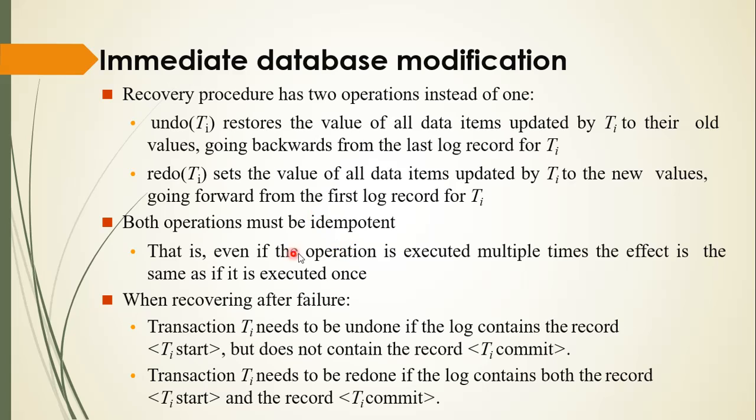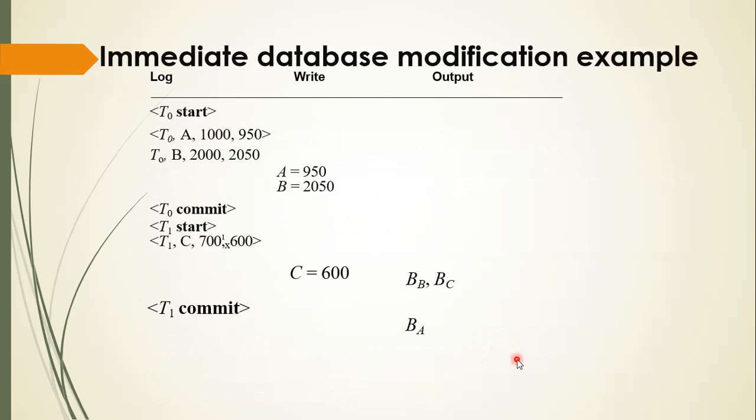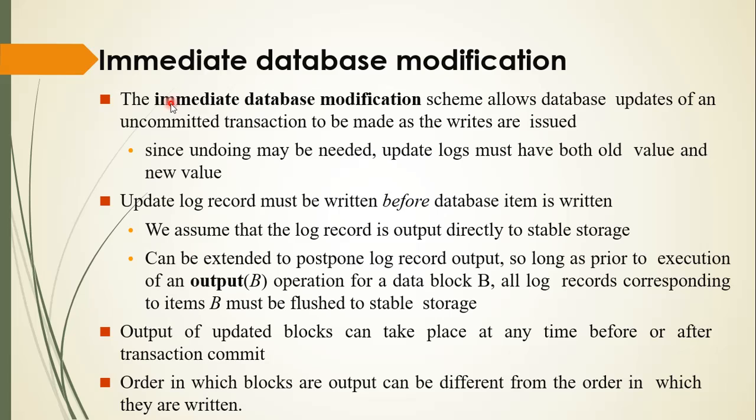When recovering after failure, transaction Ti needs to be undone if the log contains the record Ti start but does not contain the record Ti commit. So in this statement we have a Ti start but no Ti commit. As I have explained, remember this: immediate database modification allows updates of an uncommitted transaction. Uncommitted means we have no Ti commit.